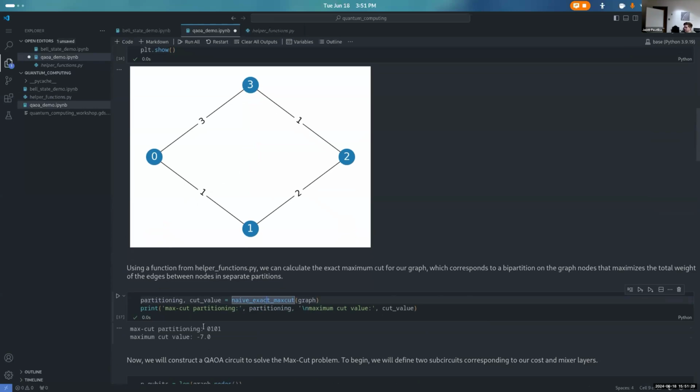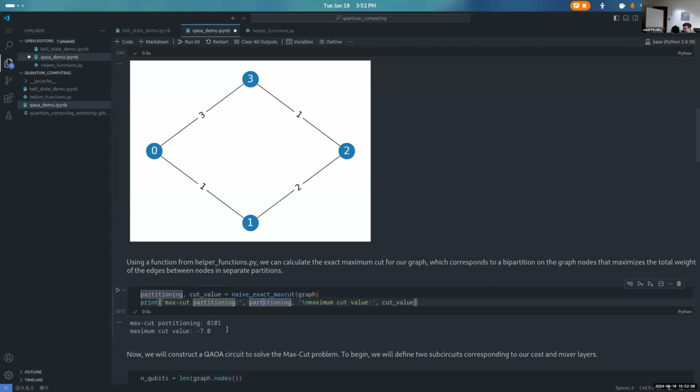It turns out that 0, 1, 0, 1 is our optimal partition. This has a cut value of -7, which you'll notice is the sum of all the edge weights. And by the way, it's negative here just as an artifact of SciPy's functions being for minimization, so we multiply everything by -1 to convert a maximization problem into a minimization problem. As a quick note, this is one possible option. You'll note that the same cut value would be achieved by 1, 0, 1, 0. It doesn't actually matter how we label the partitions, zeros or ones, as long as they're binary. It doesn't matter which one corresponds to which.